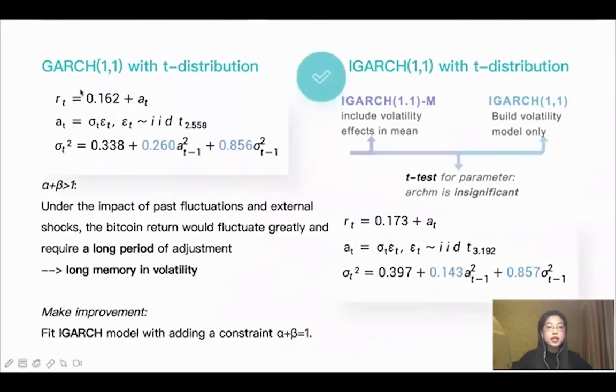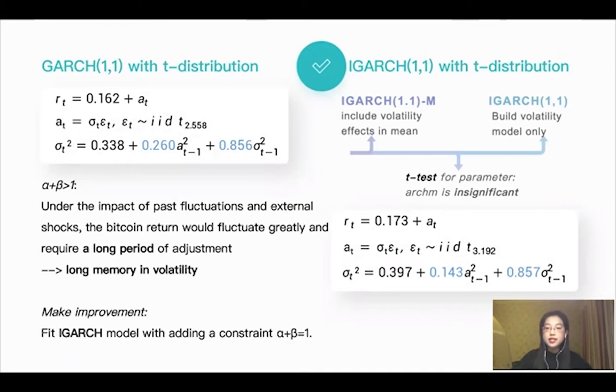We start with the classical GARCH(1,1) with t distribution and found the sum of alpha and beta is slightly larger than 1, considering the stationarity. We explain it by a long memory effect in volatility. To improve this model, we add a constraint and get the IGARCH on the right hand side.